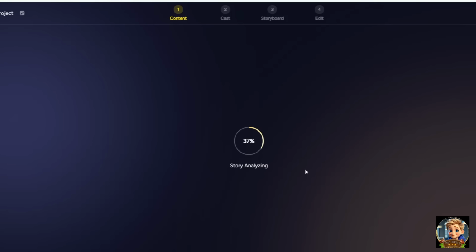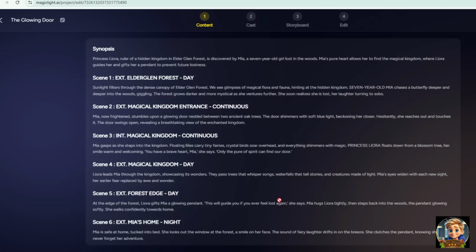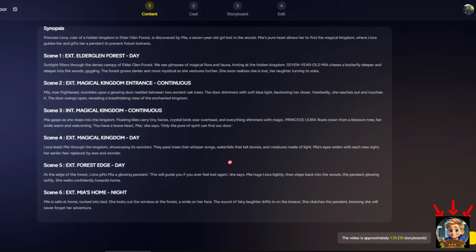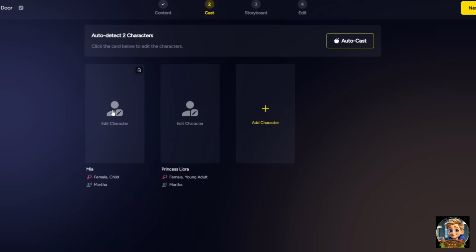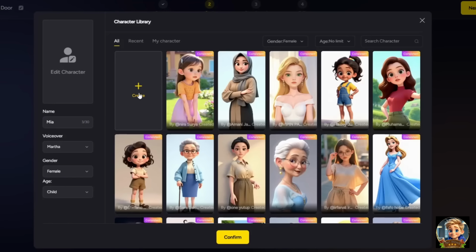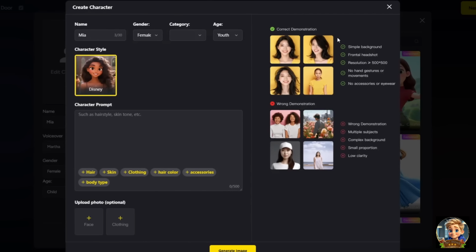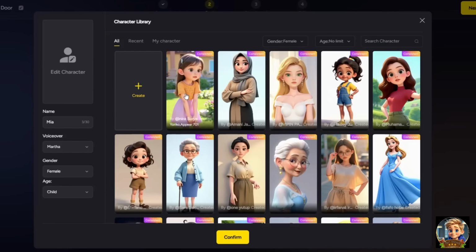Then, Magic Light will do its magic and generate the full story script for me. Once it's finished, the script is automatically broken down into multiple scenes, making it easy to follow and bring to life as a video. When you're satisfied with your scenes, simply click Next to go to the cast page. There, you can either select existing characters or create new ones for your video. This is one of Magic Light's standout features. It ensures character consistency throughout the entire video, which is a big deal if you want your story to look polished and professional.